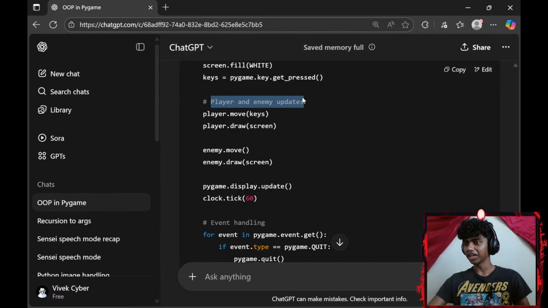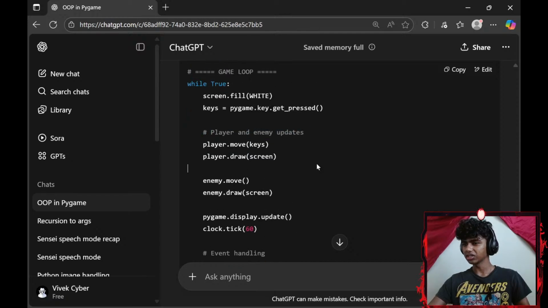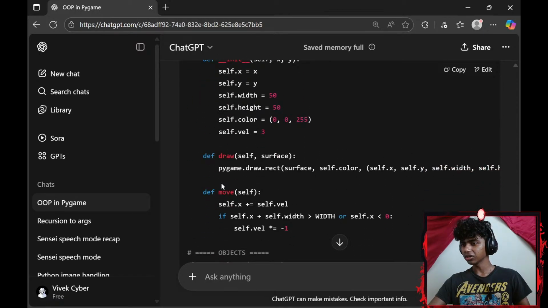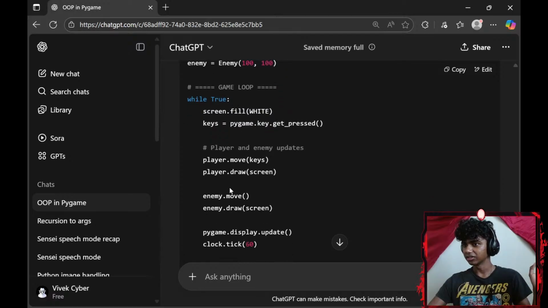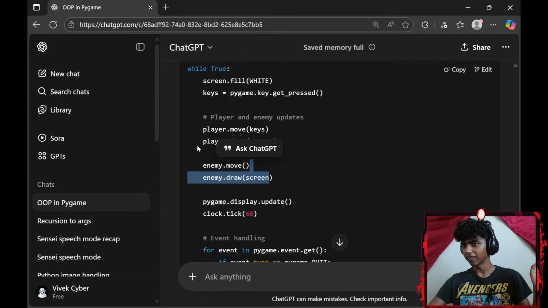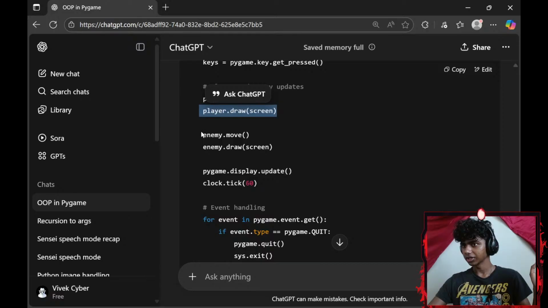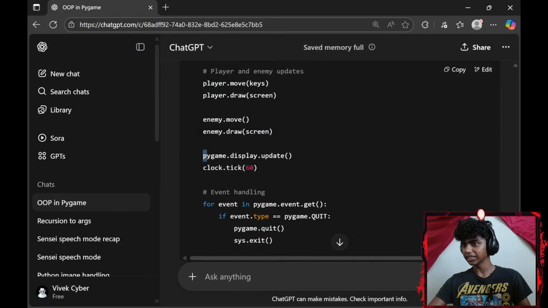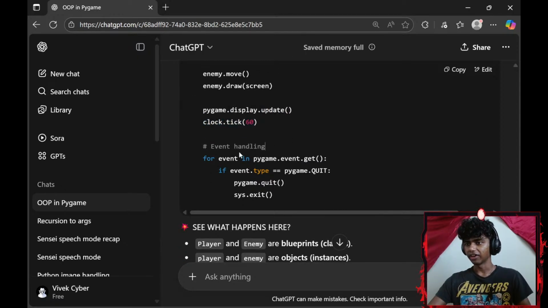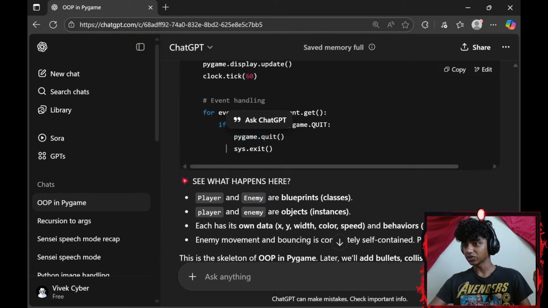Okay, so player and enemy updates. So player.move, we use our move function. We use our move method. It's called a method. Okay, keys. Okay, and then player.draw screen. Okay, and then enemy.move, enemy.draw screen. I see, and then pygame.display.update, clock.tick, that's our FPS, and then event handling for every event in pygame.event.get. If event.type equals pygame.QUIT, okay, pygame.quit and sys.exit.